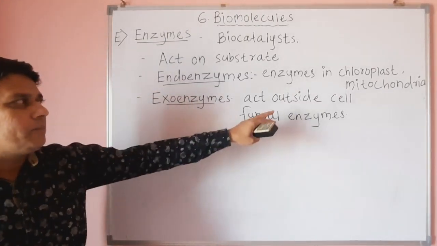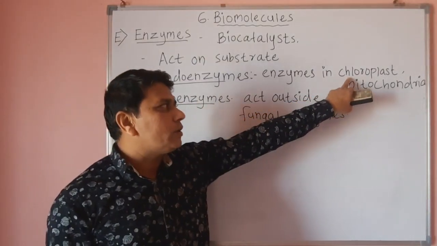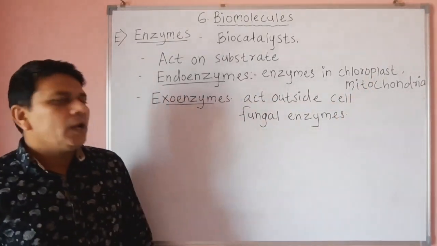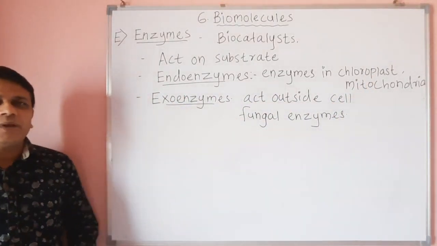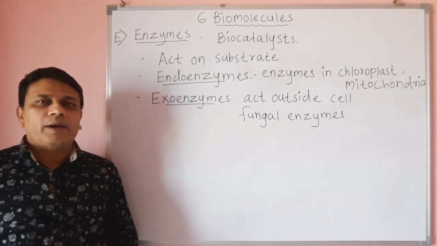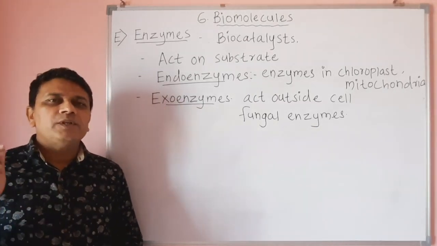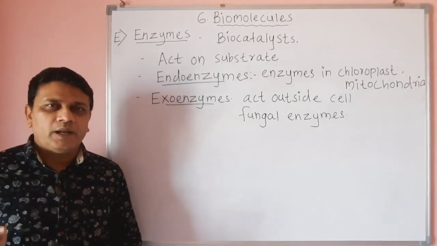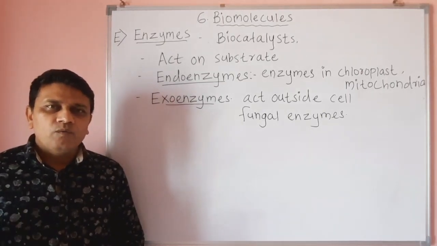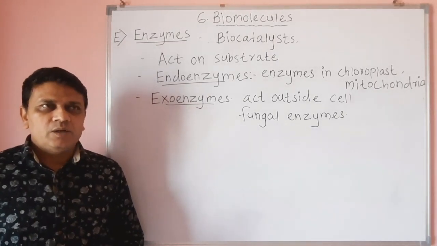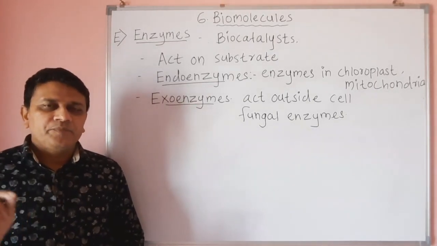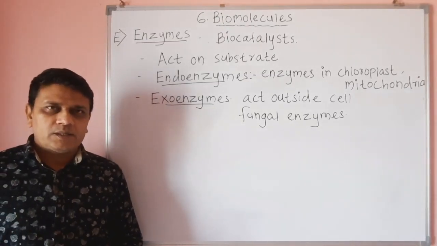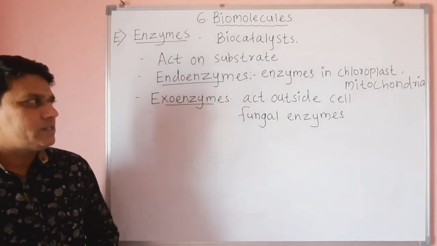For example, enzymes which are produced in chloroplast, then enzymes produced in mitochondria. Now you know that chloroplast is present in photosynthetic organisms. With the help of this chloroplast, these organisms produce their own food material with the help of photosynthesis. So for this purpose, different enzymes which are produced inside the chloroplast are called endoenzymes.